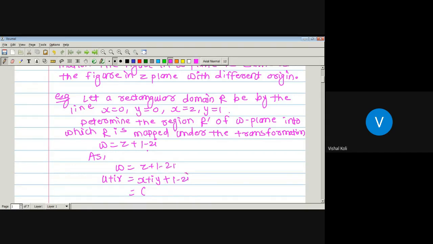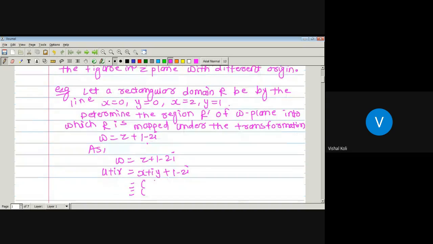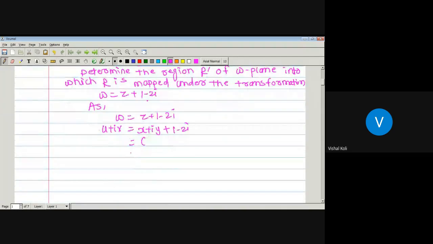Then take the real and imaginary parts: x plus 1 plus i times y minus 2, which is equal to u plus iv. Now comparing the real and imaginary parts, what is the value of u? u is x plus 1, and v is equal to y minus 2.